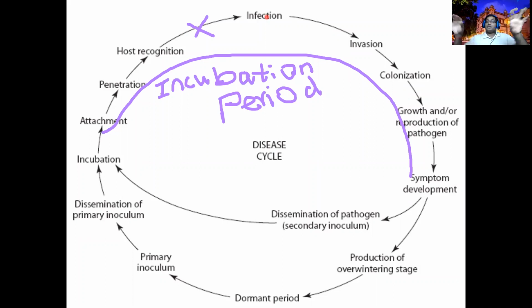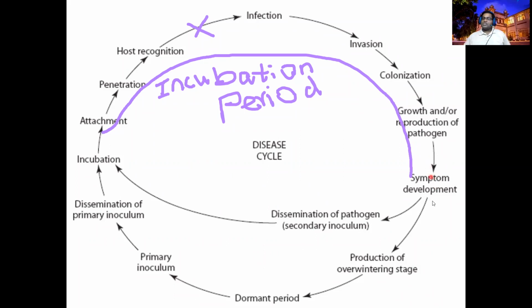We call that invasion. Once it has fully invaded, it will think that the host is suitable. Then it will grow, develop, and reproduce. Invasion, then it will colonize, grow, and reproduce. At that time you can expect the symptoms: yellowing of leaves, stunted growth, and wilting. Symptom development means the disease cycle is completed. At this time you can definitely expect the reproductive structures, spores, cells, and everything.